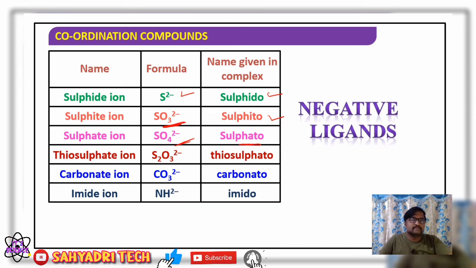Sulfite, sulfito; sulfate, sulfato. Then thiosulfate S2O3 2 minus, thiosulfato. Carbonate CO3 2 minus, if it acts as a ligand, carbonato is used. Imide ion NH2 minus is named imido.